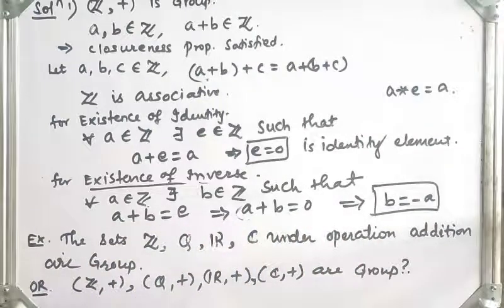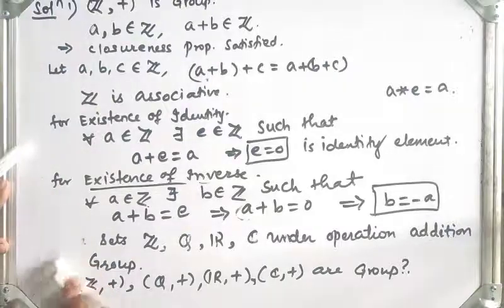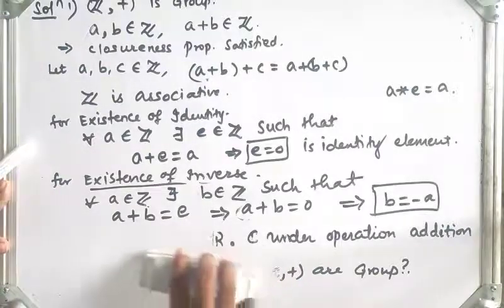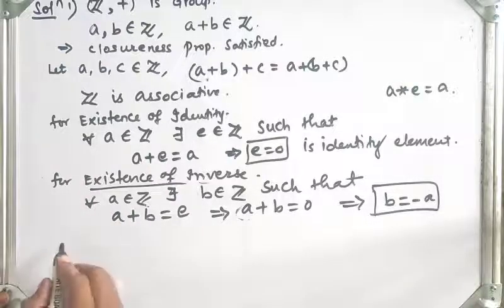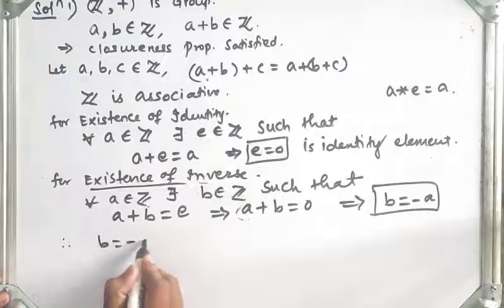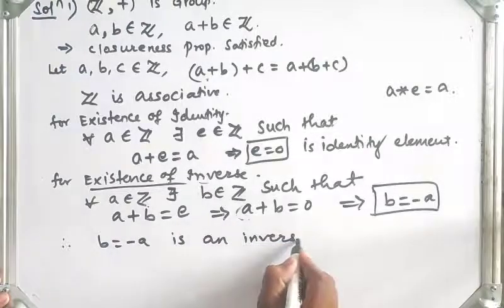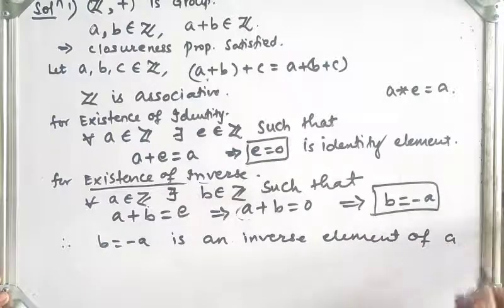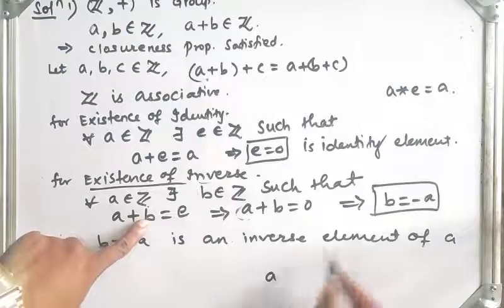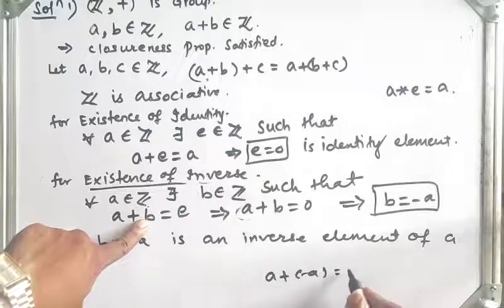Therefore b is equal to minus a is the inverse. Here what is the value of b? b is equal to minus a, so plus of minus a, which is equal to, in addition, we take 0.